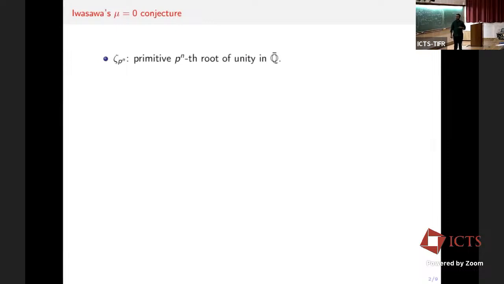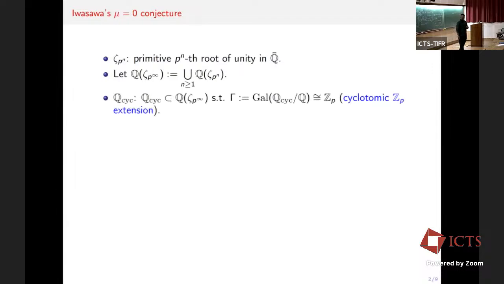Let me quickly recall what is the cyclotomic Z_p-extension of a number field. Zeta_{p^n} is the primitive p^n-th root of unity, and Q(zeta_{p^infinity}) is the union of the Q(zeta_{p^n}). The cyclotomic Z_p-extension of a number field is first defined for Q, and then for number fields. It is the unique extension of Q inside Q(zeta_{p^infinity}), which we denote by Q_cyc, whose Galois group over Q is isomorphic to Z_p. So basically,